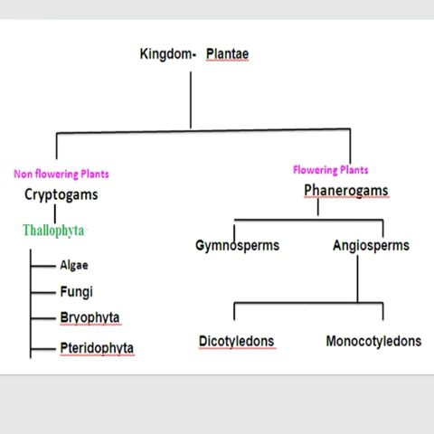Then in dicotyledons, reticulate venation in the leaf is the key character for dicots, and in monocotyledons, parallel venation is the key character. The third difference is, in dicots, a perfect taproot system is there, and in monocotyledons, a fibrous or adventitious root system is there.